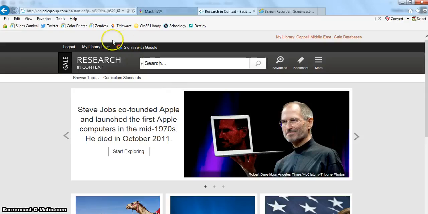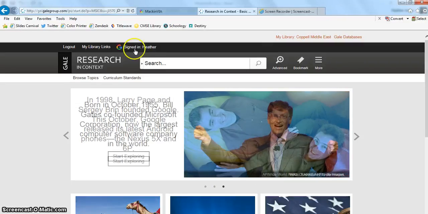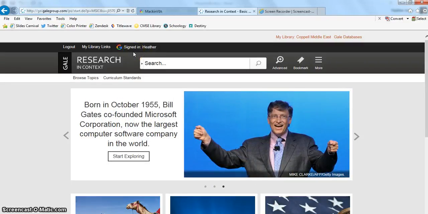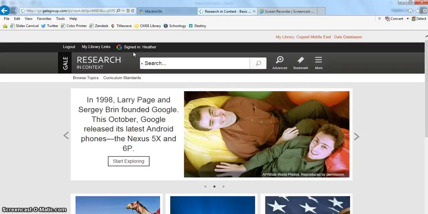At the top, I can see a Google G. I'm going to click there so that I can link this database with my Google Drive. Now, I've already logged in to my school Google Drive in another browser, and so it linked automatically. At this point, you might have to enter your g.coppellisd.com email address and your password.